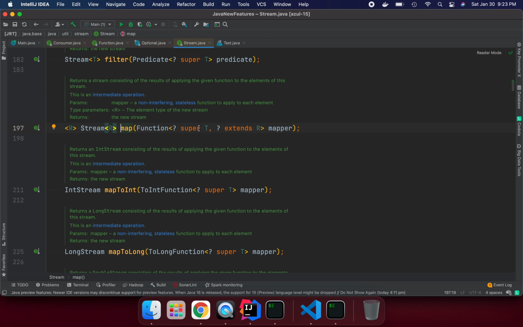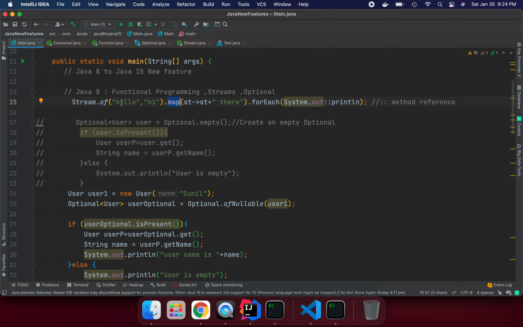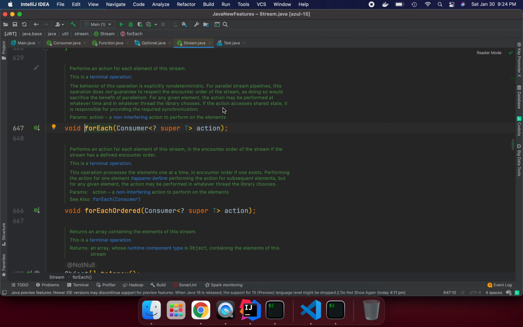We are saying I'm going to take input of type T and return something. Here I'm going to return what type of data? Stream of R. So what we are saying here is take input of this type, add something to the data, and the data is returned, and I am going to consume the data through the forEach terminal. This is the terminal operation. You see in the document they say this is termination. We are not returning anything, we are consuming one data and just printing it.